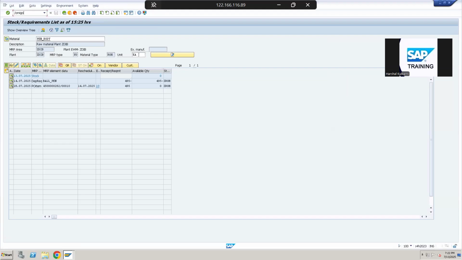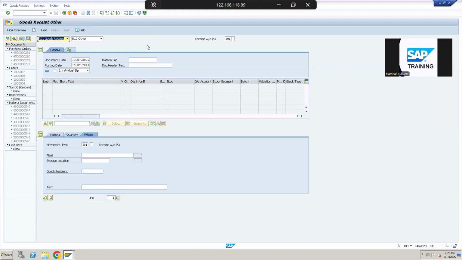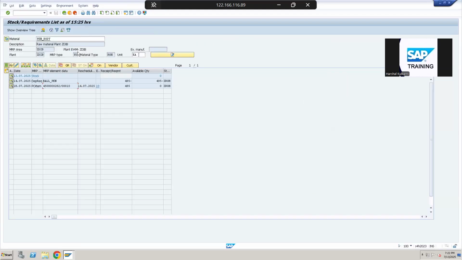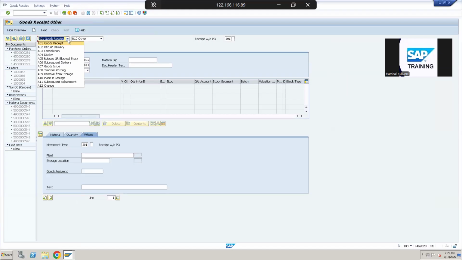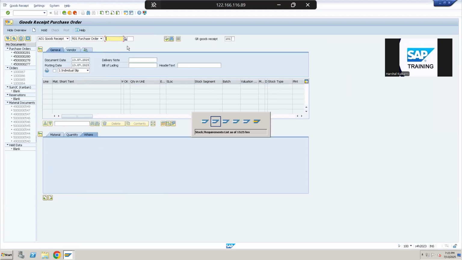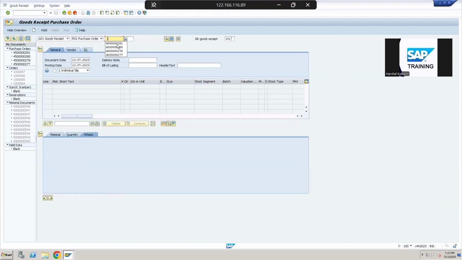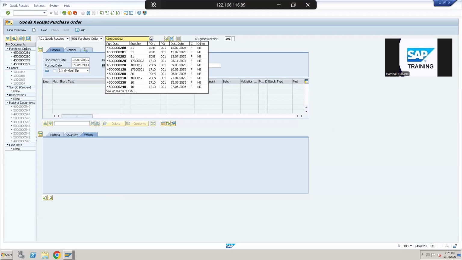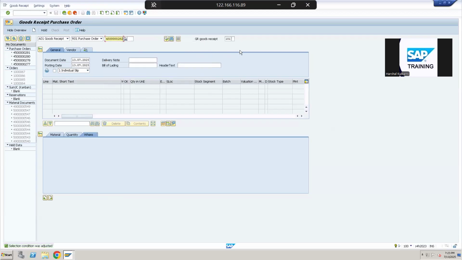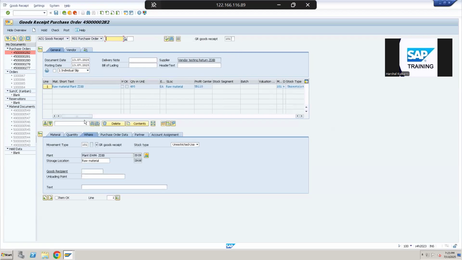One person from the purchasing team is holding a package that he has received. Now he wants to receive this material in the system. Receiving the product is generally referred to as a goods receipt in SAP. So we are doing a goods receipt of a purchase order, and our purchase order number ends with 282. So let's enter that number here, 282, and I will press enter.